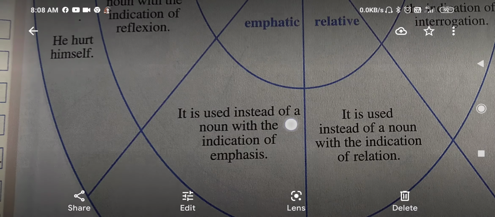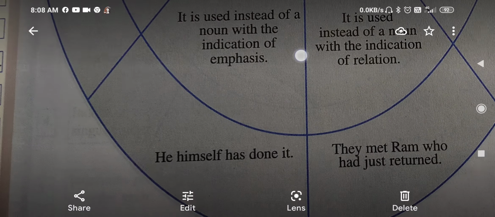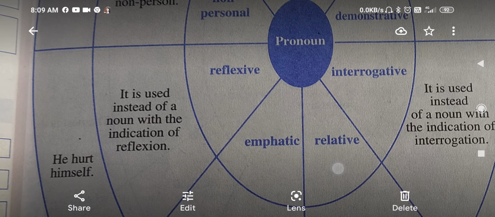Also, it is used. Emphatic here means to give the stress. It is used instead of a noun with the indication of emphasis, stress. For example, he himself has done it. One is he has done it. Another is he has himself, that is he has done it by his own. Nobody has done it for him.